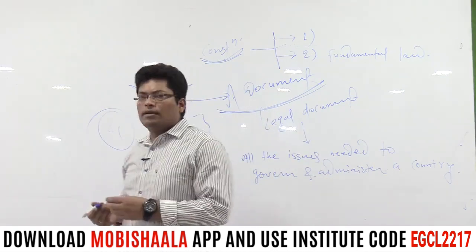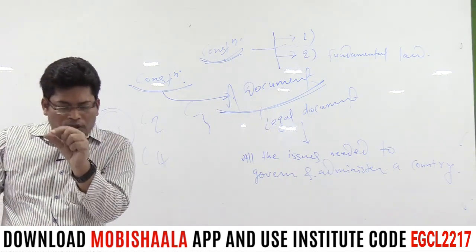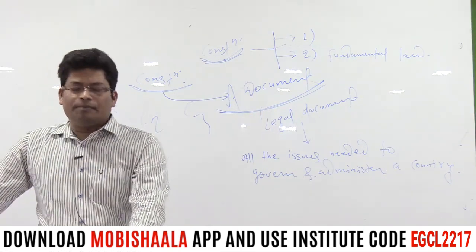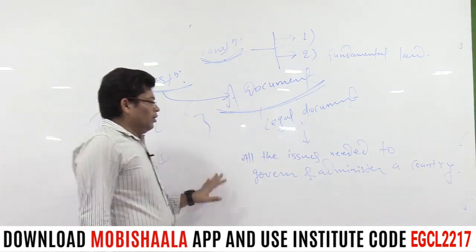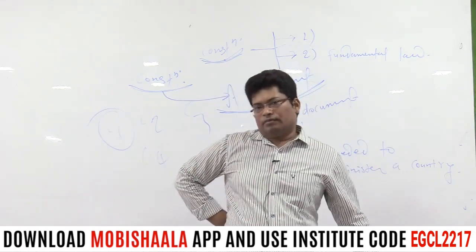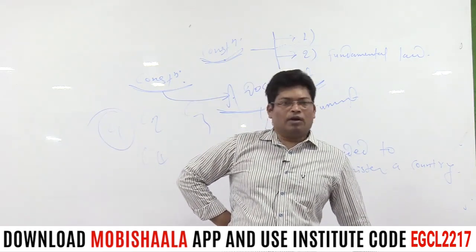Now the question is, what is meant by the expression the constitution being the fundamental law of the country? See, the responsibility to make legislation is vested in the legislative authority of a country.